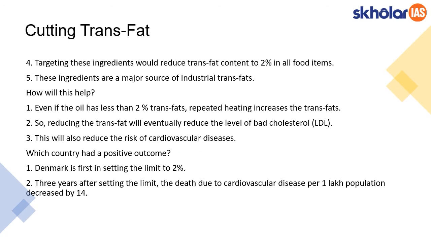By setting limits to industrially produced trans fat, the trans fat content in food items would be drastically reduced, almost to 2% in all food items. And they are trying to target the ingredients associated with industrial trans fat. Many ingredients are used to produce it, so the government is going to target the production and usage of such ingredients.